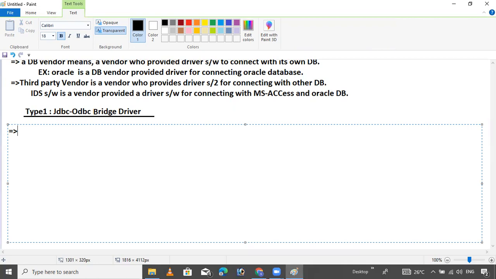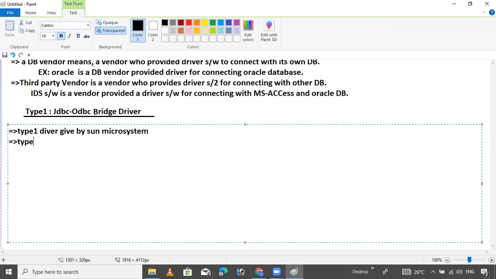Type 1 driver is given by Sun Microsystem, the vendor company, the Java developer.